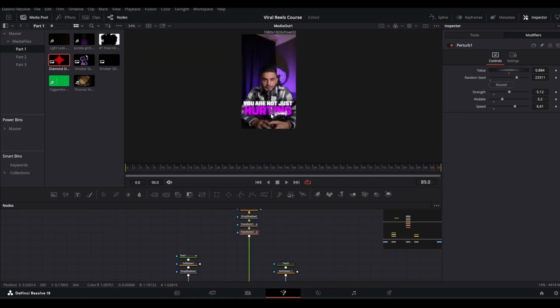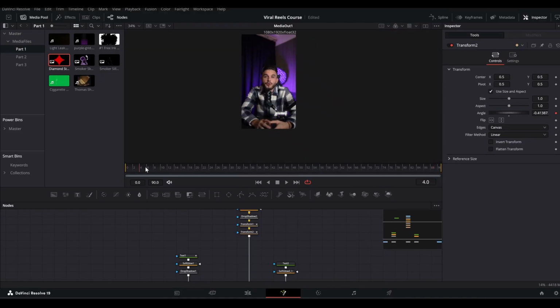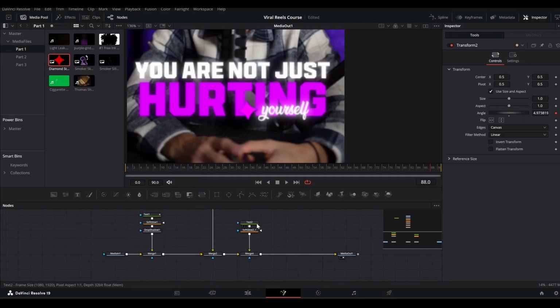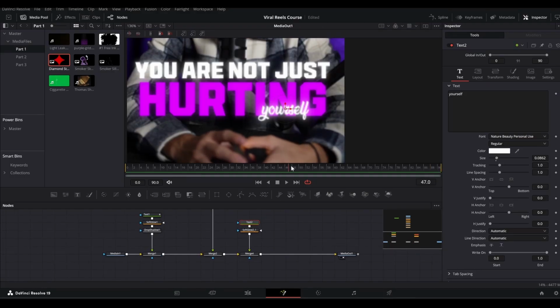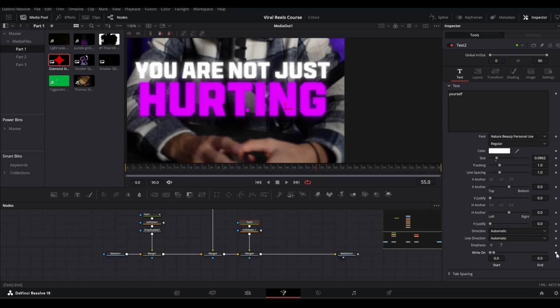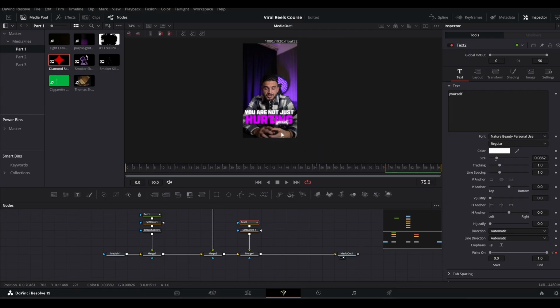And now let's see how this composition is looking. All right, we need to animate this text. So go to your text and let's start animating it at frame number 55 maybe. So bring down the right on to 0 and go maybe 20 frames ahead and bring it to 1. So let's see now. Okay, this is fine. Now we can go back to the edit page for the next scene.